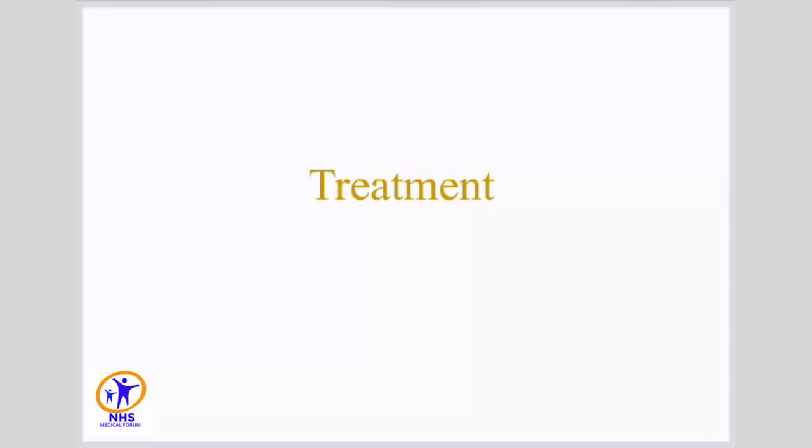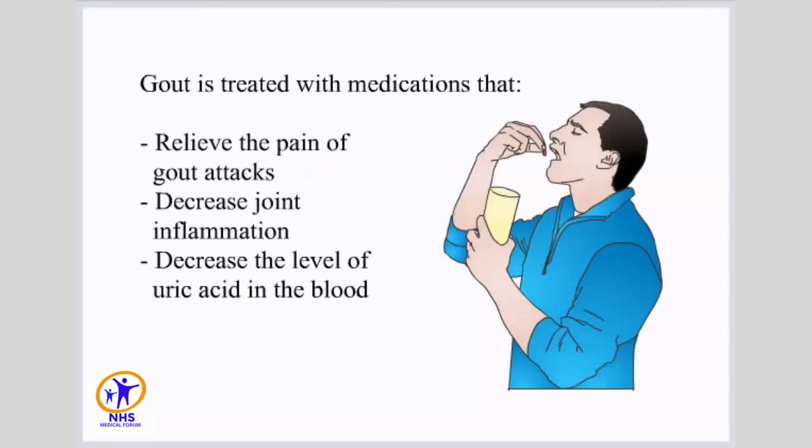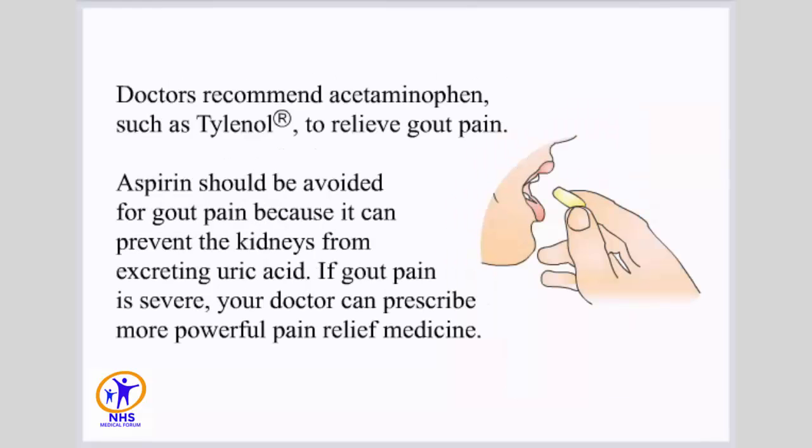Treatment. Gout is treated with medications that relieve the pain of gout attacks, decrease joint inflammation, and decrease the level of uric acid in the blood. Doctors recommend acetaminophen, such as Tylenol, to relieve gout pain. Aspirin should be avoided for gout pain because it can prevent the kidneys from excreting uric acid. If gout pain is severe, your doctor can prescribe more powerful pain relief medicine.